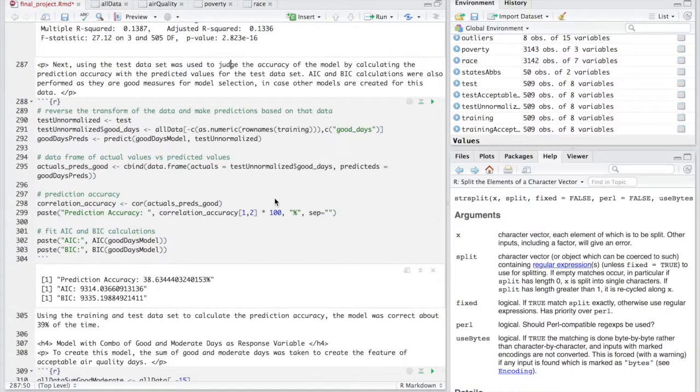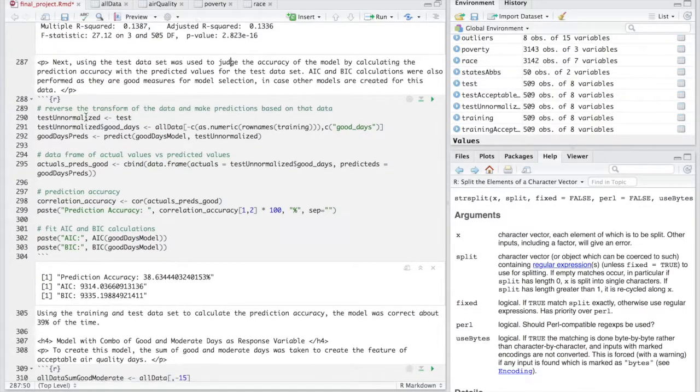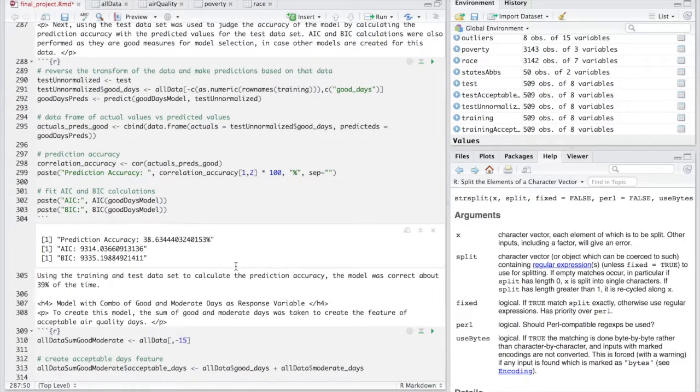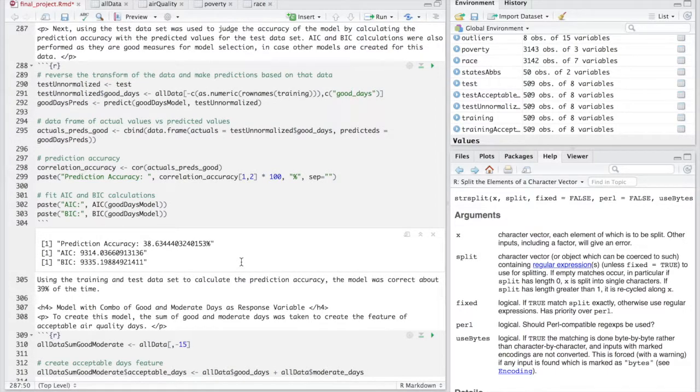So then to assess the model, I calculated the prediction accuracy of the model by applying the model to my test data set. And before doing that, I unnormalized my test data set because previously I applied a square transform to it. And the prediction accuracy came out to be 38%, which means that my model is correct only about 38% of the time, which is very low.